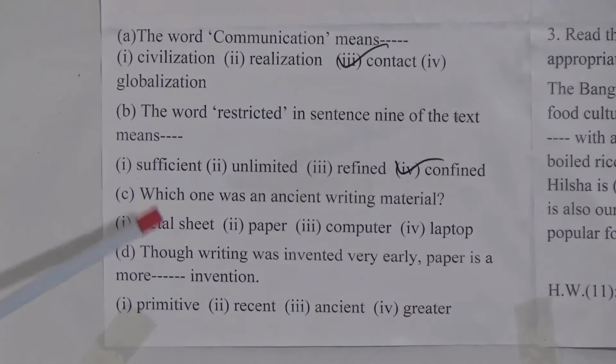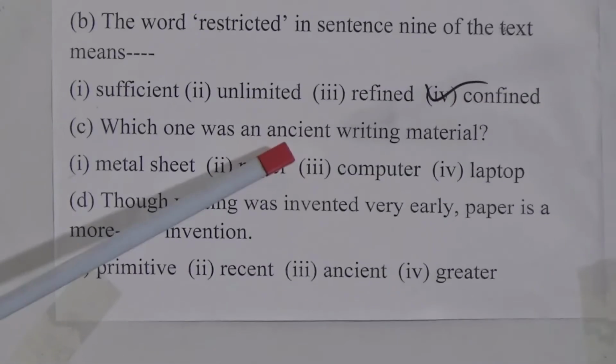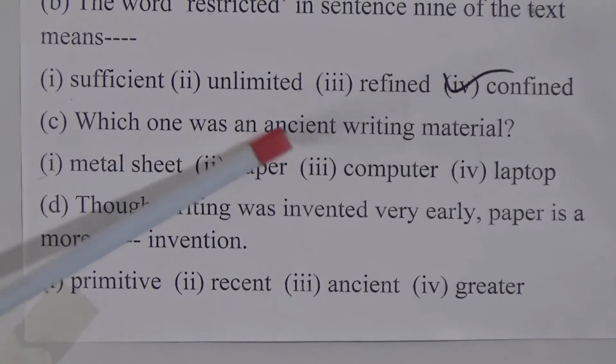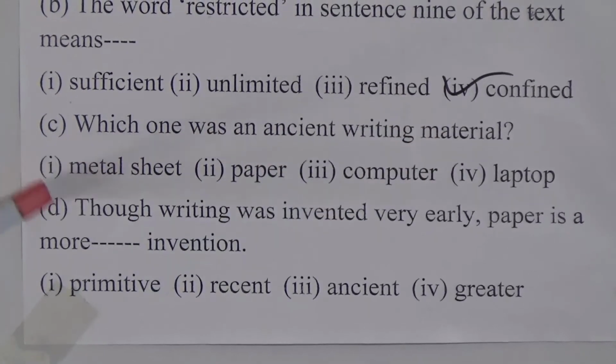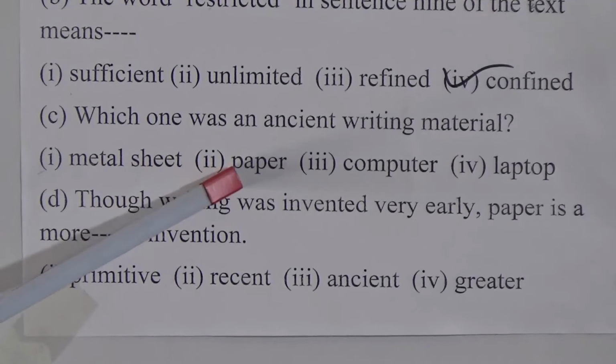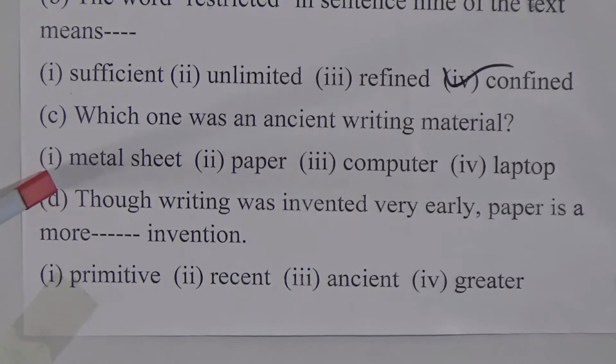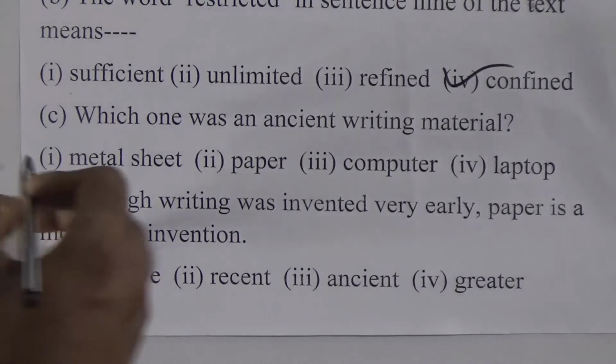Now number C, which one was an ancient writing material? Look here, 1. Metal sheet, 2. Paper. Paper is a modern time invention, computer also and laptop. So look at option number 1. Metal sheet is an ancient writing material.